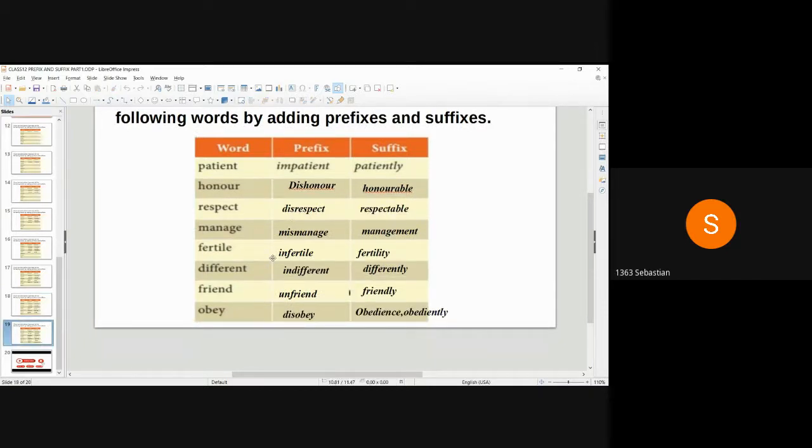Derivatives of the word obey is disobey, obedience, obediently.